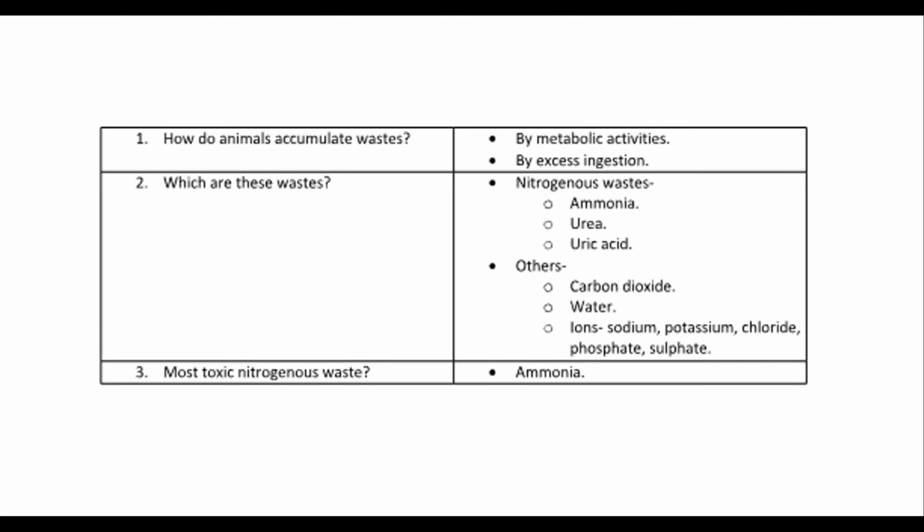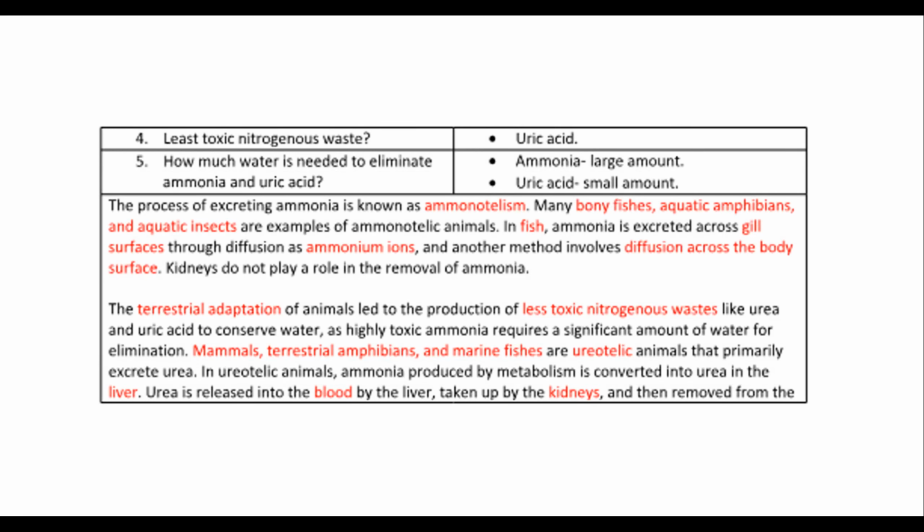3. Most toxic nitrogenous waste? Ammonia. 4. Least toxic nitrogenous waste? Uric acid. 5. How much water is needed to eliminate ammonia and uric acid? Ammonia, large amount; uric acid, small amount.